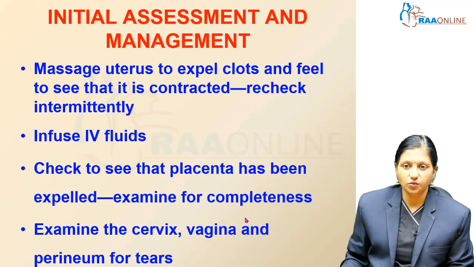The uterus should be massaged to expel the clots, and we do a bedside ultrasound to see that the uterus does not contain any placental bits. Give IV fluids and examine for completeness of expulsion of the placenta by bedside ultrasound. Then bring a light source near the foot end of the patient and under good illumination examine the cervix, vagina and perineum for tears.